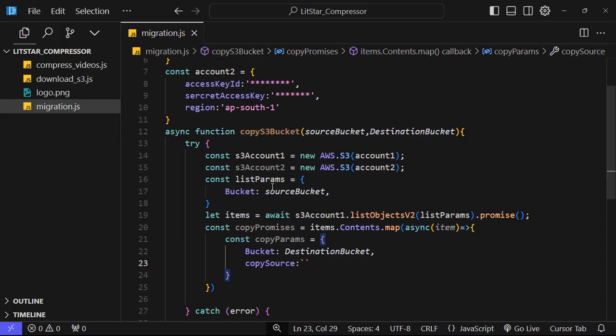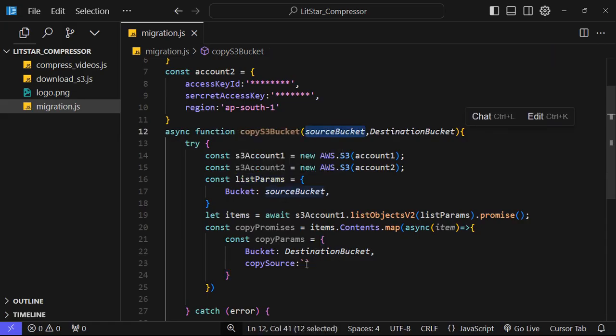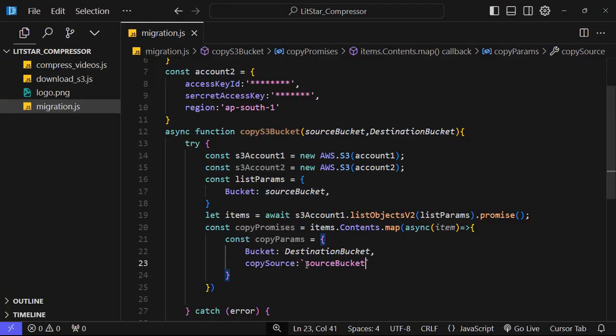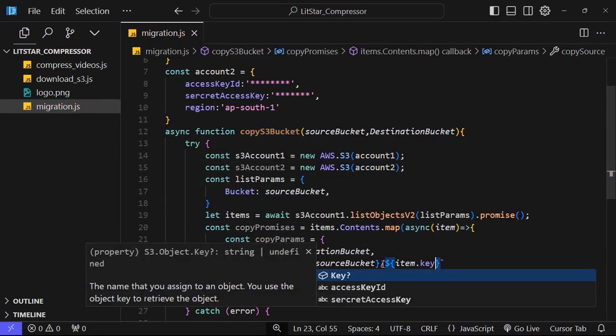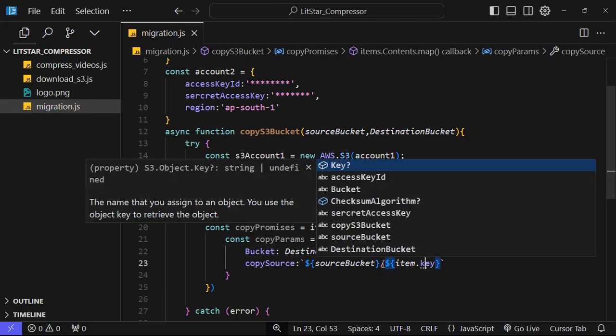So we will make here source bucket, control C, and slash. So this will be wrapped in the form of one. Okay, now slash and dollar item dot key. Okay, this we will get somehow.